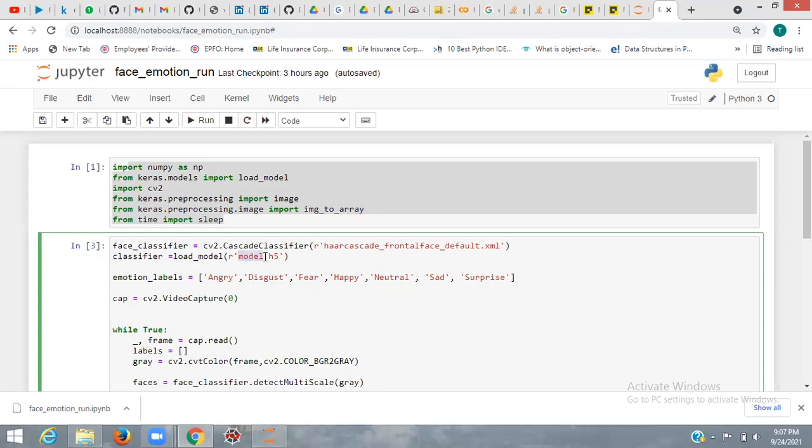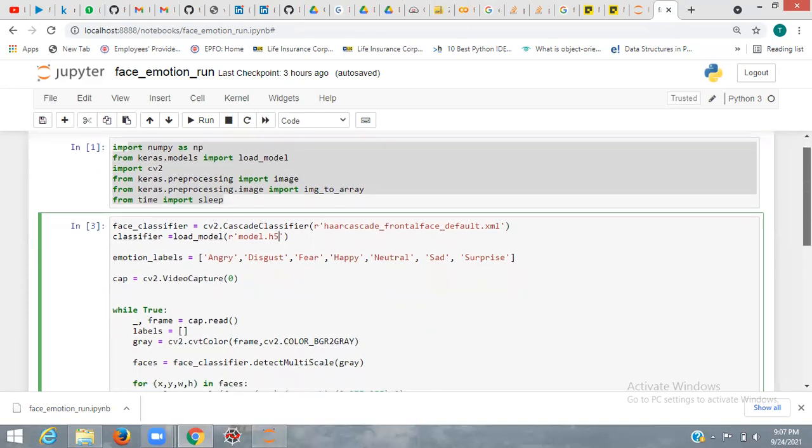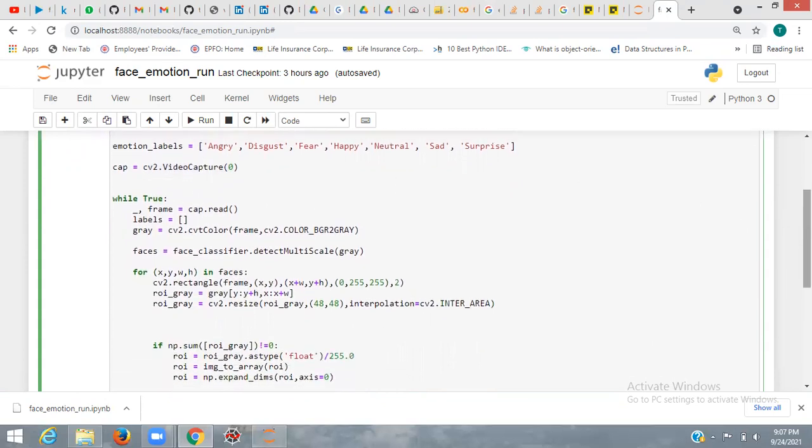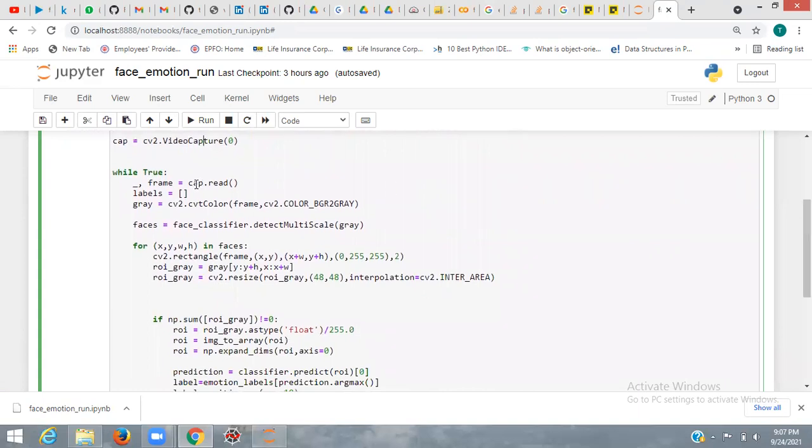And this is my model. Actually I was having some problem loading my model, so I have taken a similar model to create this page. Now these are the emotion labels, and here I am opening the camera with video capture. While true, meaning when the video is on, the frame will be read from the video data, and the data will be converted from BGR to gray.